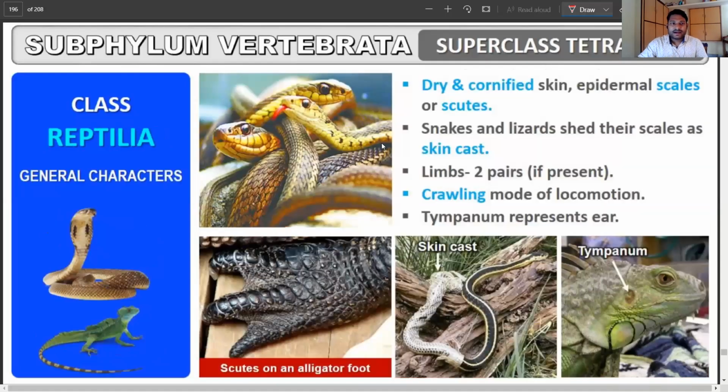We do have the next one called the Reptilia. In this case, we talk about the snake, alligator. In this group, dry and cornified skin with epidermal scales is present. In the previous group, we did not have that. We do have the snake and lizard releasing the skin, that is called the skin cast. Basically, their scales are released, called the skin cast. You would have seen that even in nature. Now, if present, there are going to be two paired limbs, not in all the cases, some of them have. Crawling is a typical locomotion mode. Tympanum again is going to be present.